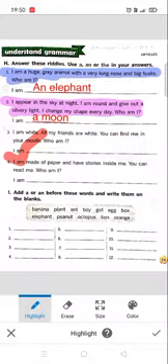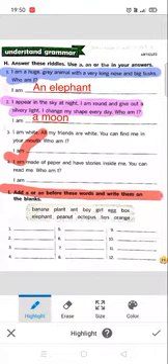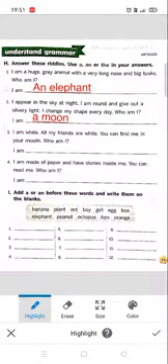And now let us come to I part. Add a or an before these words and write them on the blank. Now a few words are given here in the box. Let us read these words first. Banana, plant, ant, boy, girl, egg, box, elephant, peanut, octopus, lion, orange.